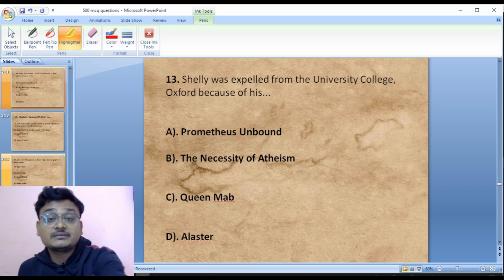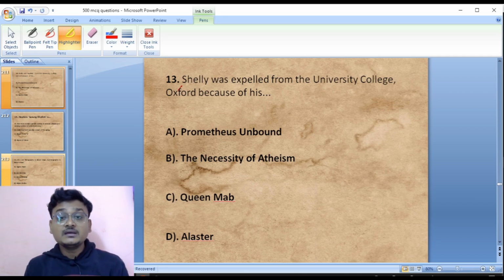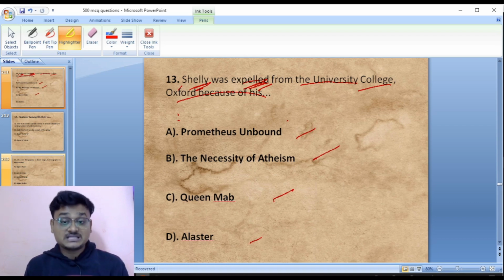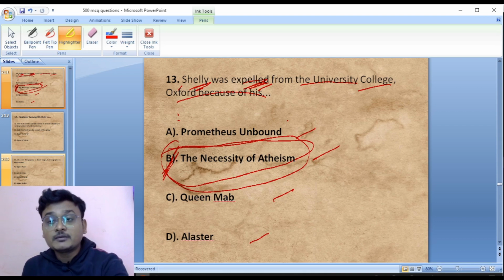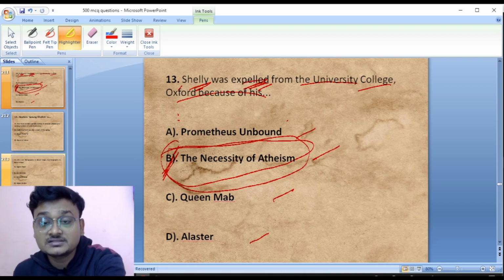Now move to question number 13. Shelley was expelled from University College, Oxford, for which book? Prometheus Unbound, The Necessity of Atheism, Queen Mab, Alastor. It was The Necessity of Atheism. When he wrote this, he was expelled from the university. So B is the right answer.